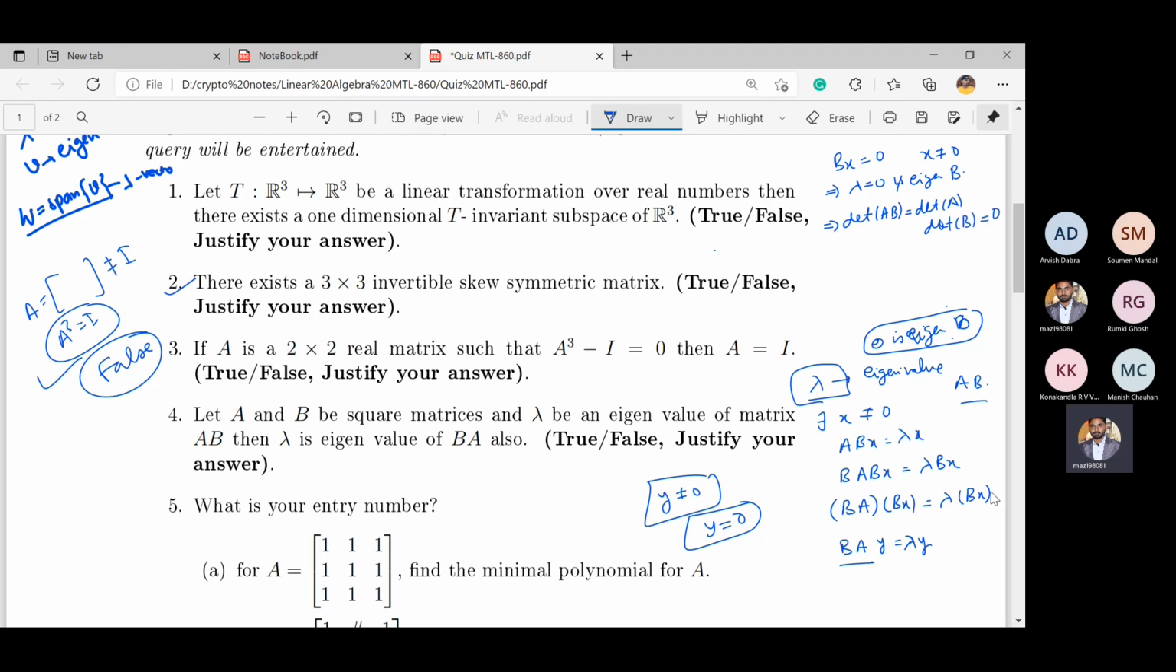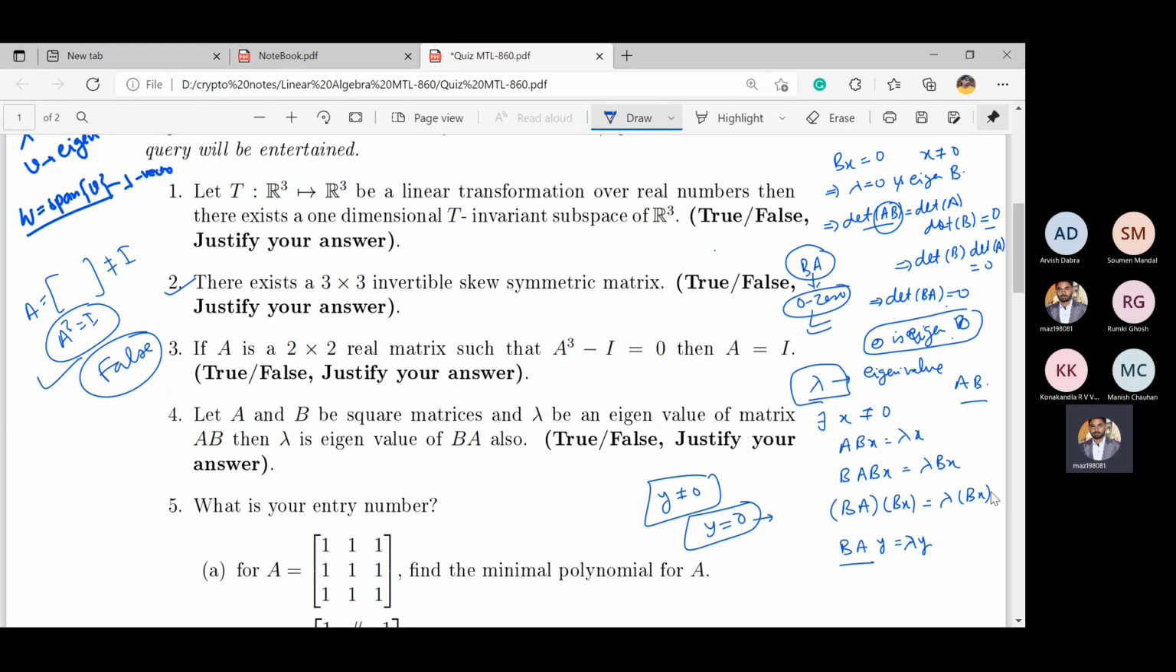This equals 0. This implies determinant of B into determinant of A equals 0, and this implies determinant of BA equals 0. And this means BA has at least one 0 eigenvalue. So if Bx equals 0, this implies determinant of AB equals 0, which means AB has 0 eigenvalue, and this implies BA has 0 eigenvalue.